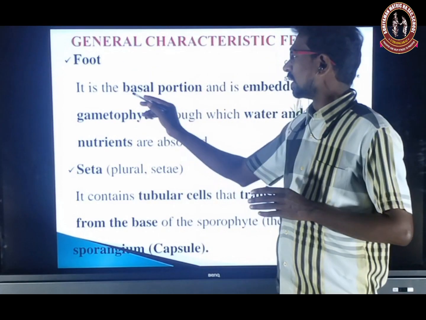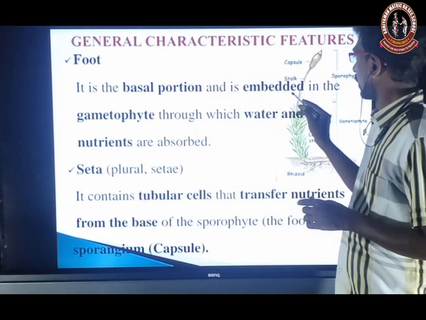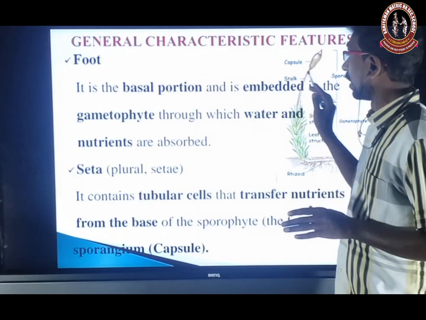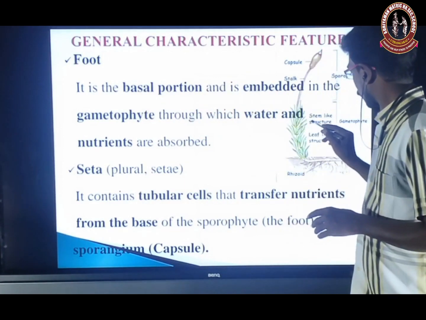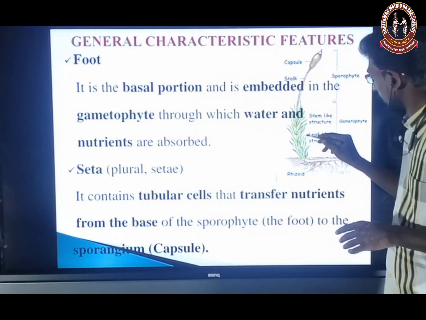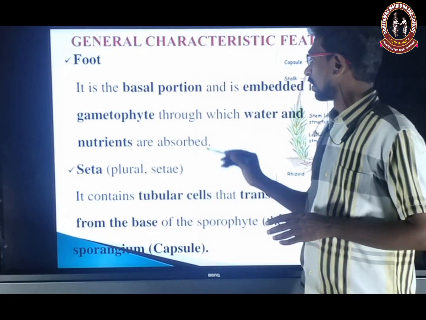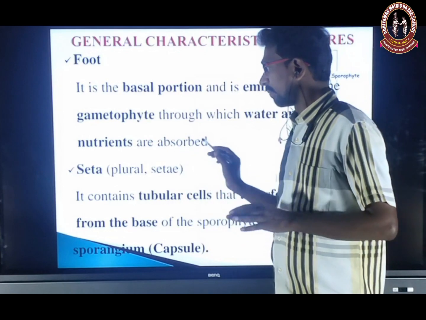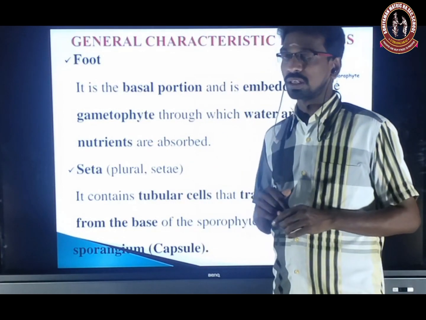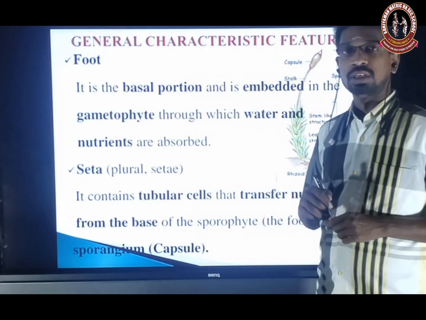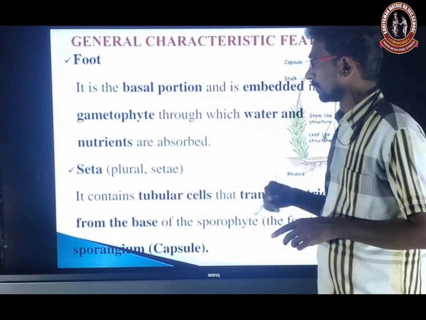What is the foot? It is the basal portion, embedded in the gametophyte thallus, through which water and nutrients are absorbed, because the sporophyte is non-photosynthetic.